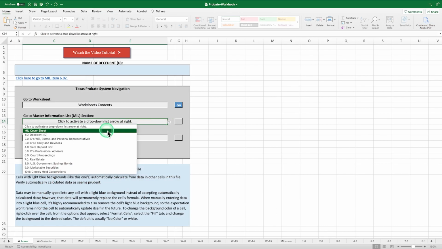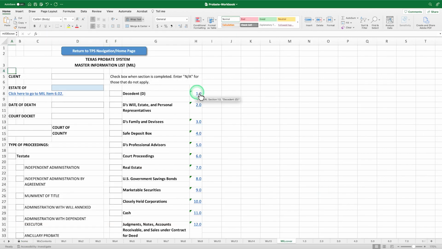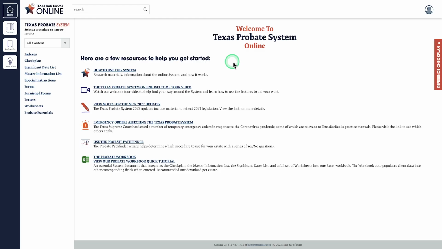On the cover sheet of the MIL, when the number to the right of the field is selected, that part of the MIL will open for information to be entered. When this is complete, return to the home page. With help from the Texas Probate System online, all the documents are complete and you can move forward with your probate matter.